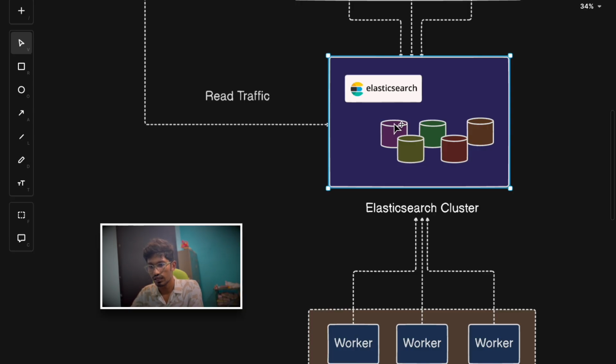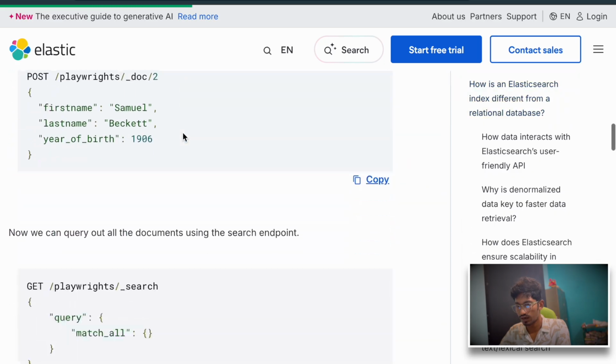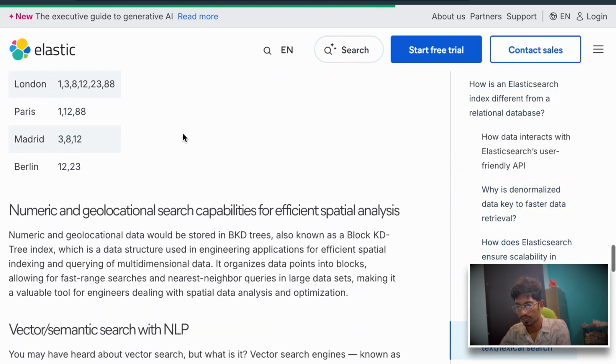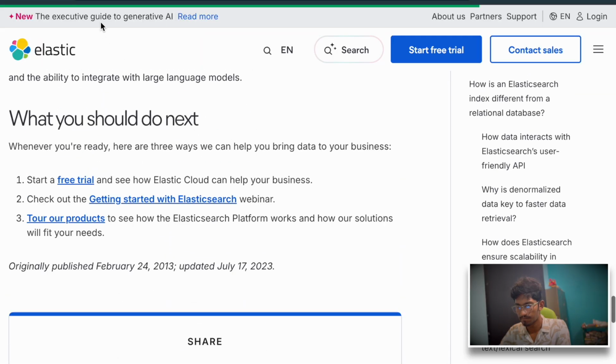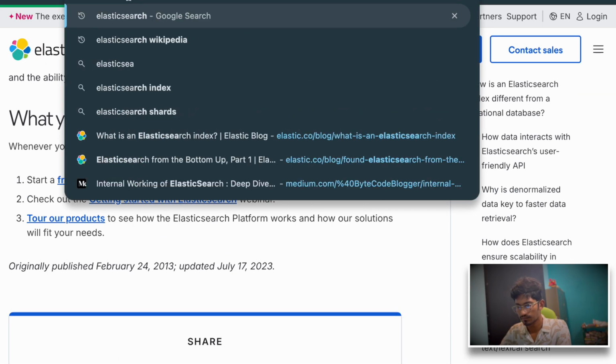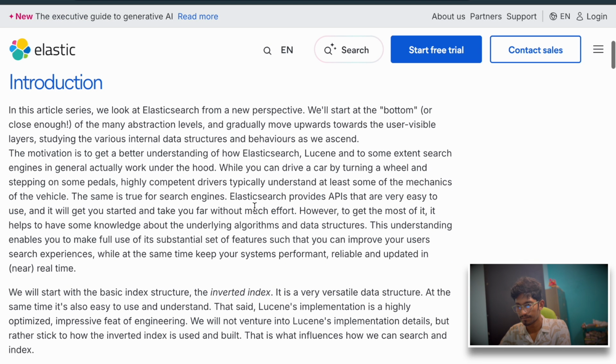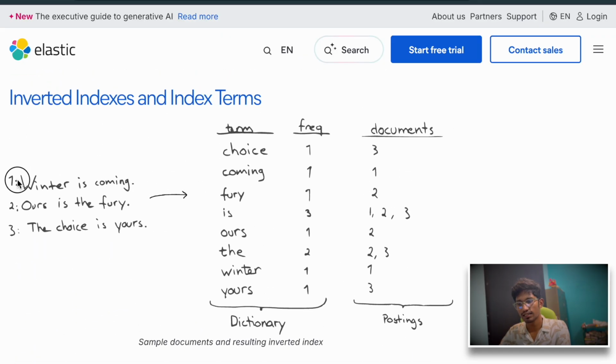Now, if I just show you a sample of indexing, you can see from here how a sample index looks like. Let's say these are three tweets: Winter is coming, Out is the fury, The choice is yours. Then they are indexed like this. This is just one sample of how indexing works inherently in an Elasticsearch cluster. So the bottom line is the incoming tweets have to be indexed to make the search faster. I'll put a link to this blog in the description section. You can go through it and read it in detail.